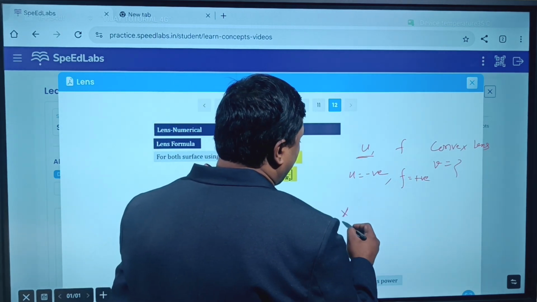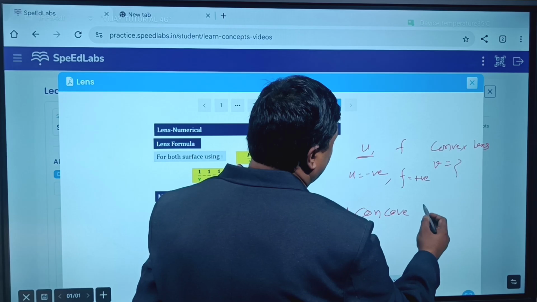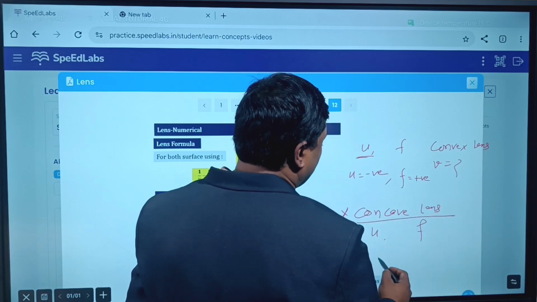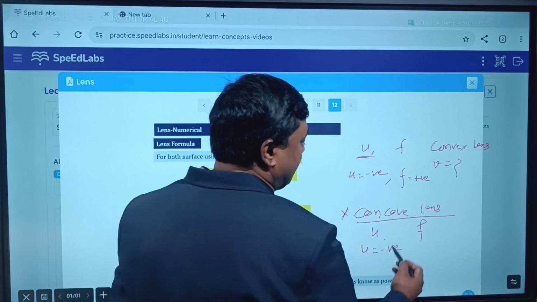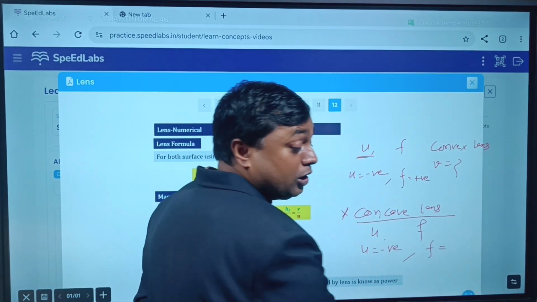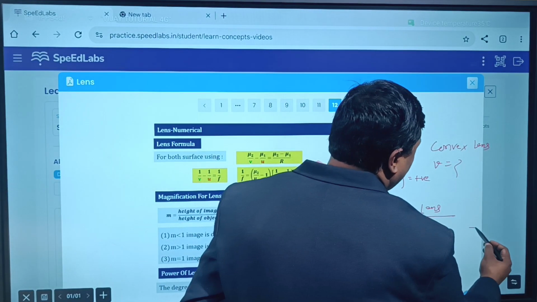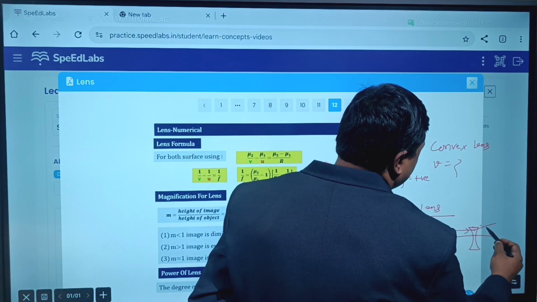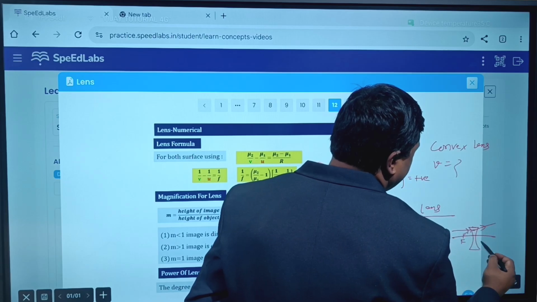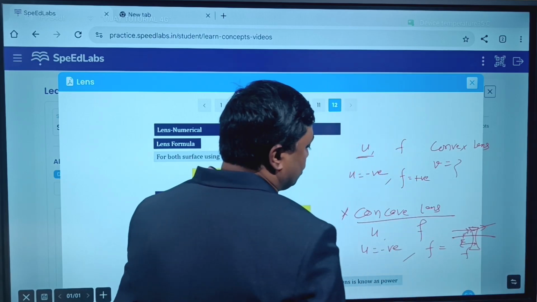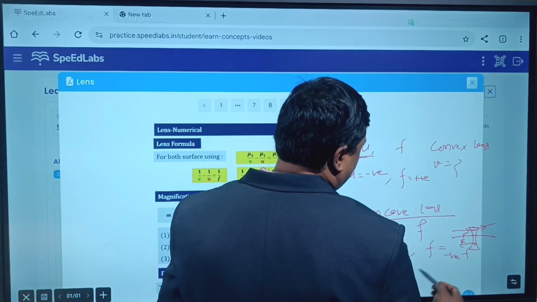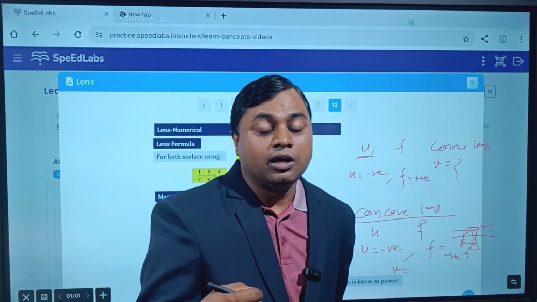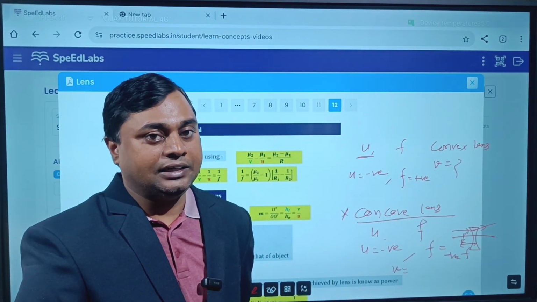Now when we talk about a concave lens, in case of concave lens, U is given suppose and focal length is given. So what will be the sign for U? U is always negative only. Focal length of concave lens is on the left hand side, yes or no? Why? Because in case of concave lens, if a ray of light is parallel, it will appear to pass through focus, yes or no? So focal length is on the left hand side. This is the focal length. So focal length is also negative. Generally we are not applying the sign convention in the unknown quantities. We will automatically get it.